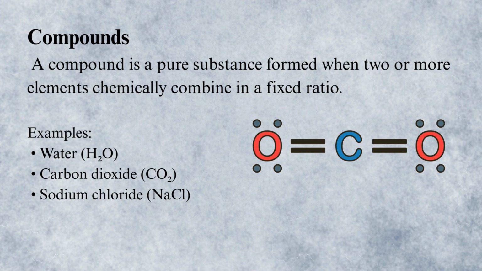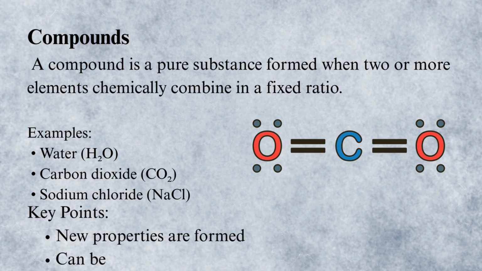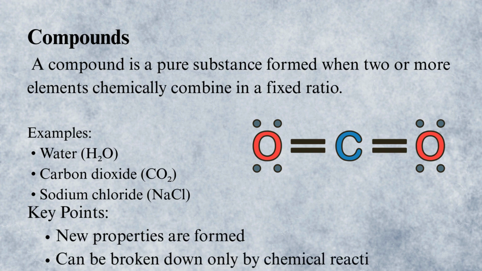Next, we have compounds. A compound is a pure substance formed when two or more different elements combine chemically in a fixed ratio. For example, water, H2O, is a compound made from hydrogen and oxygen. The properties of a compound are different from the properties of its elements. Compounds can only be separated into elements by chemical reactions.